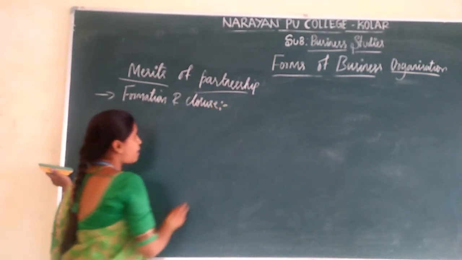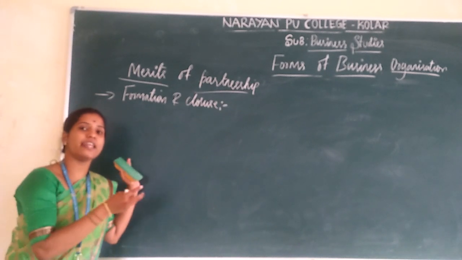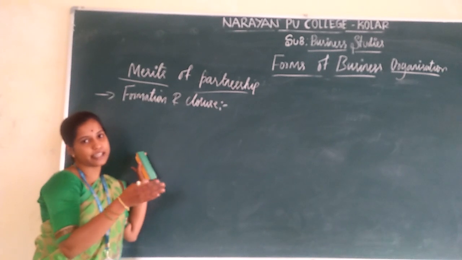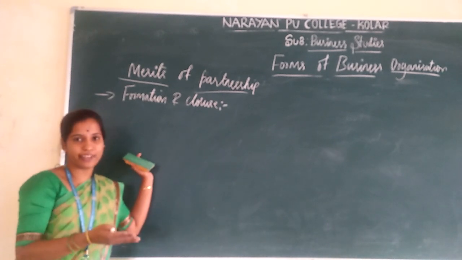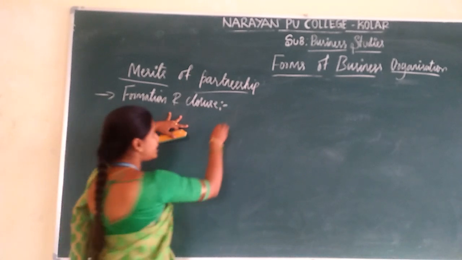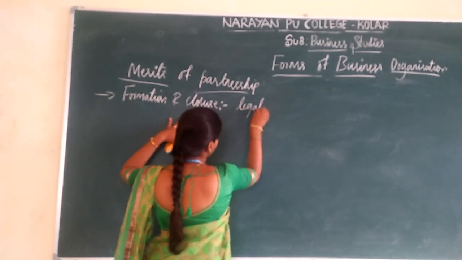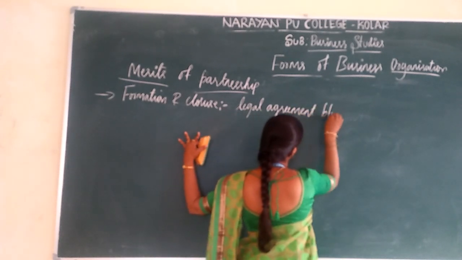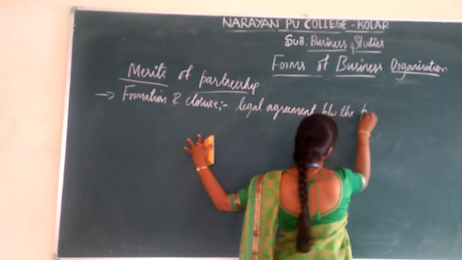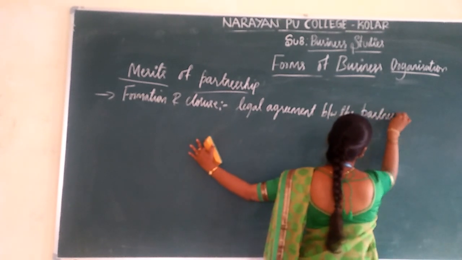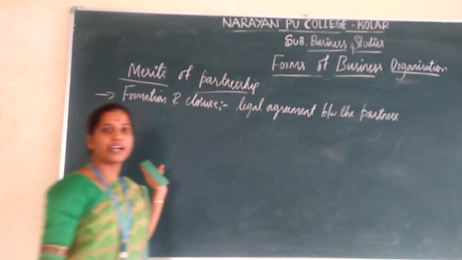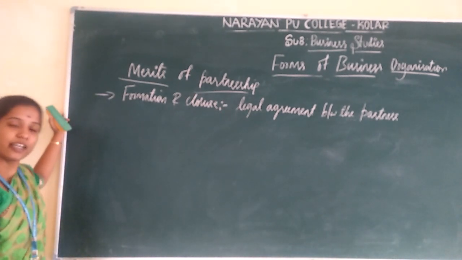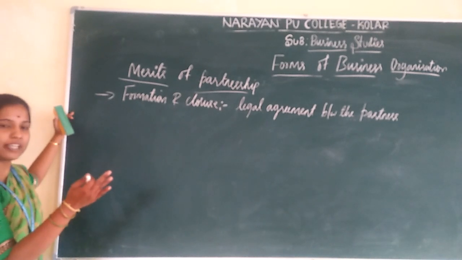In this partnership, it is very easy to form a partnership firm with legal formalities, or with a legal agreement between the partners, like sharing the profits and losses equally or according to their ratio.